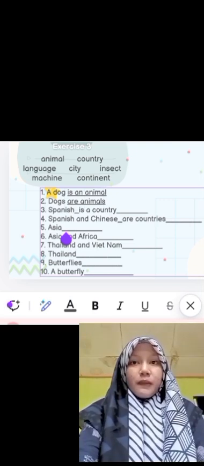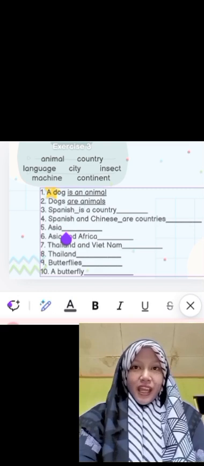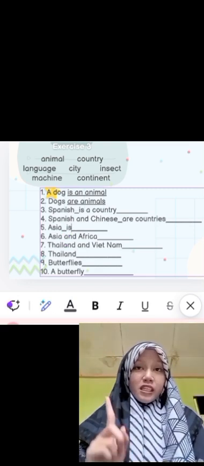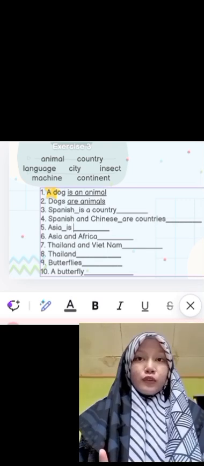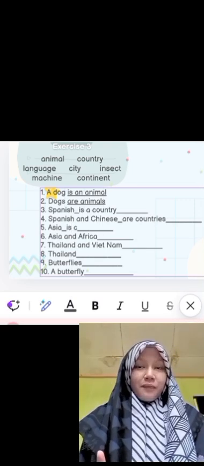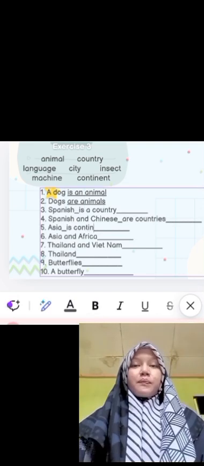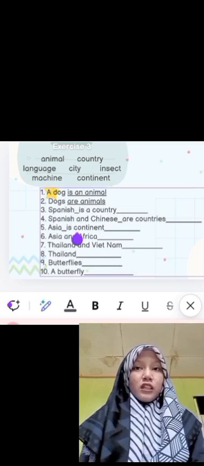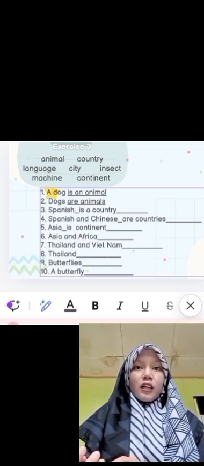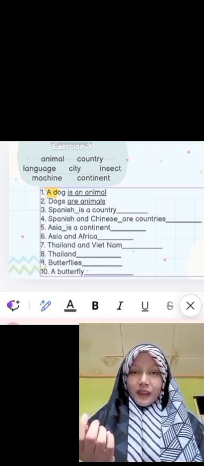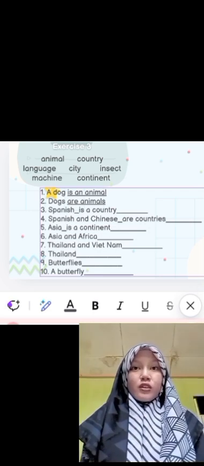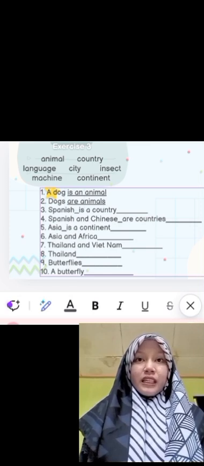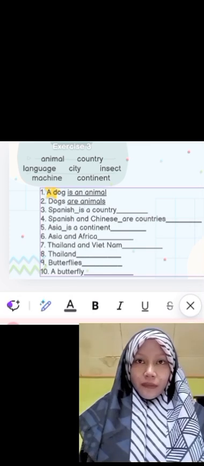Okay, number 5, Asia. In here it means one. It is singular, so we have to use is. Asia is a continent. Because it is singular, we have to put a in front of continent.